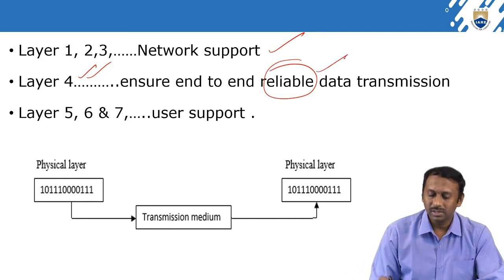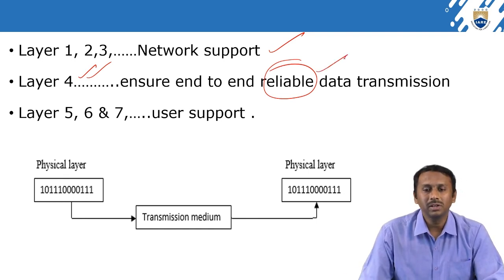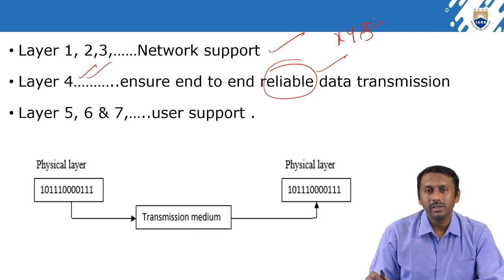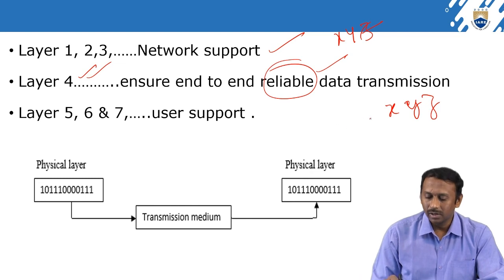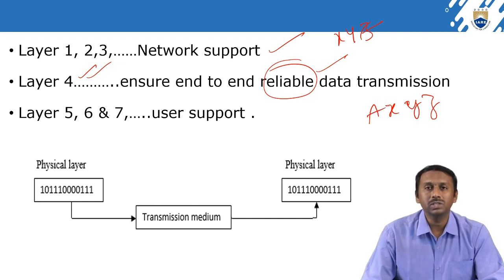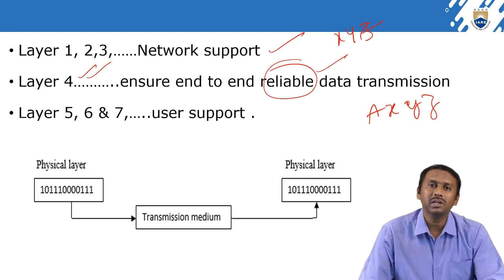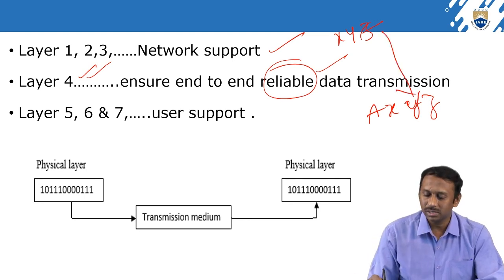When the sender sends xyz, the recipient must also receive xyz. If they received axyz, is this reliable? It's absolutely not reliable. The same data has to be received, then only we can say it's reliable.